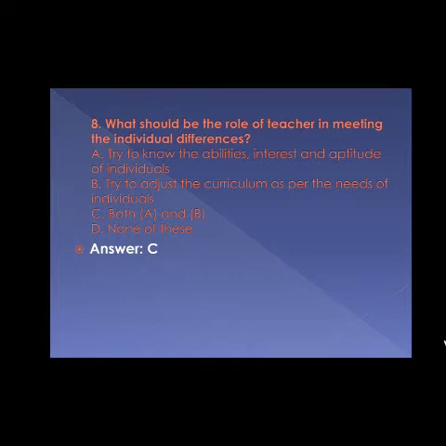Now question number 8. What should be the role of teacher in meeting the individual's differences? Option A try to know the abilities, interest and aptitude of individuals. Option B try to adjust the curriculum as per the need of individuals. Option C both A and B and option D none of these. The answer is option C both A and B.